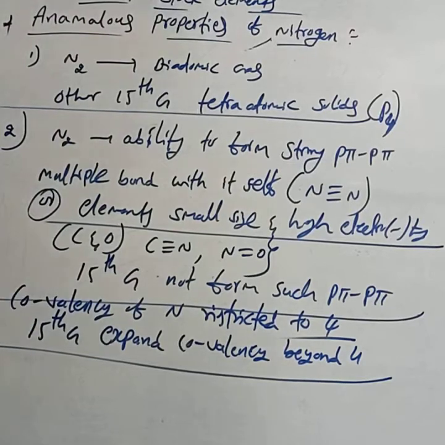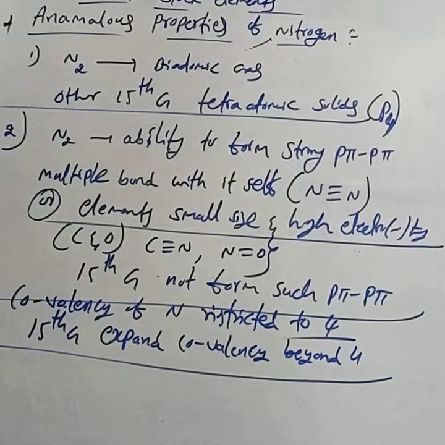This is the third important anomalous property.